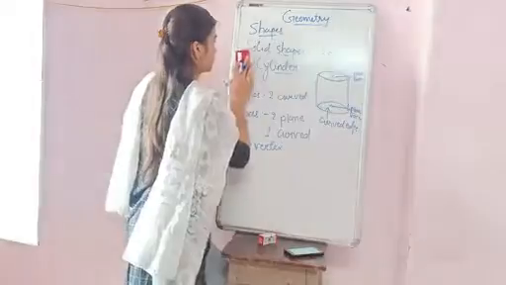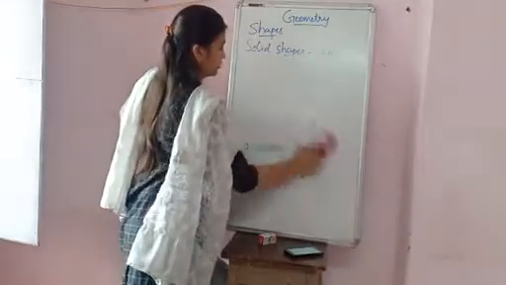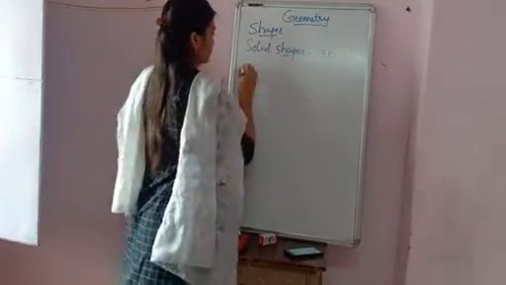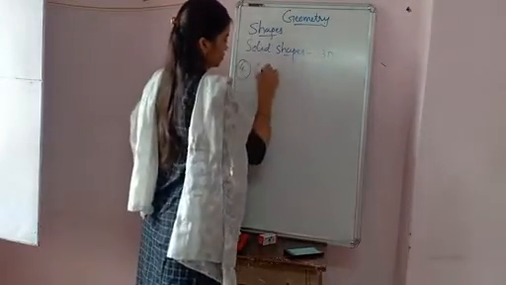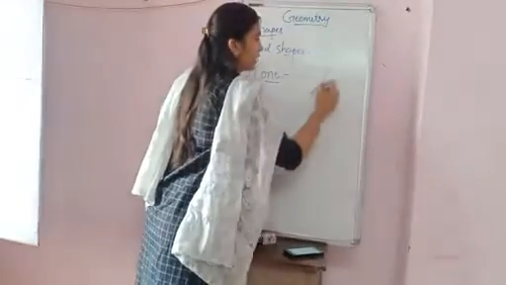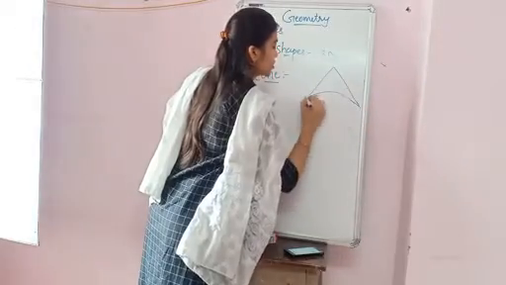Fourth, cone. Cone is like a triangle, but it comes in the form of a 3D shape.